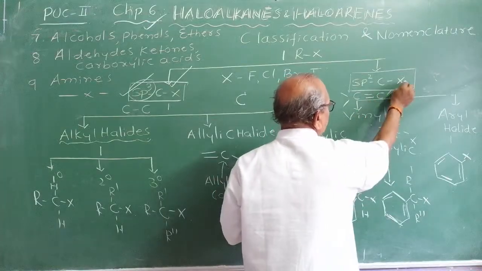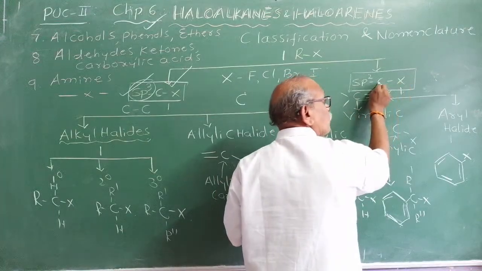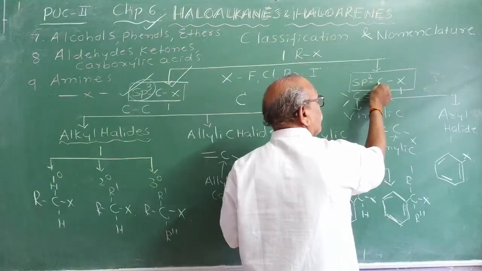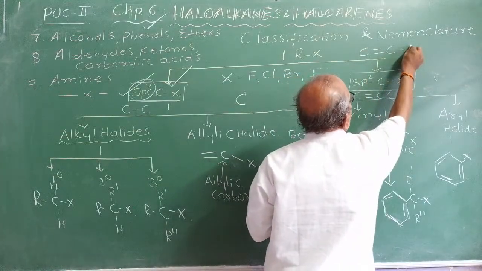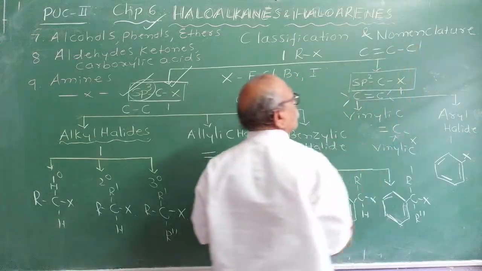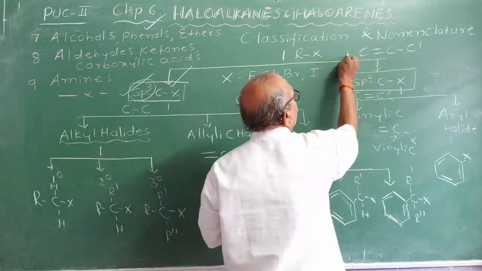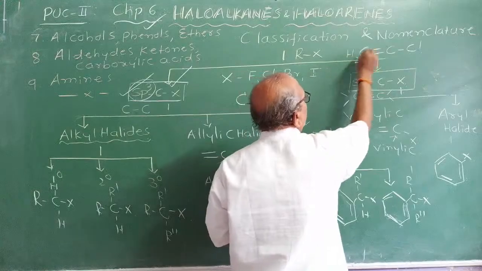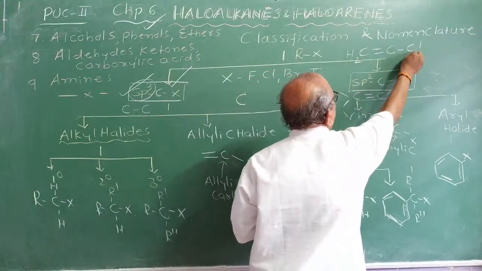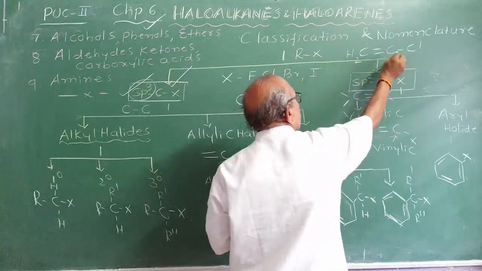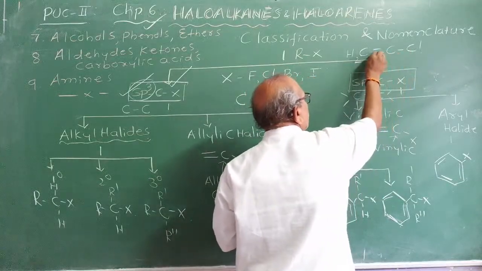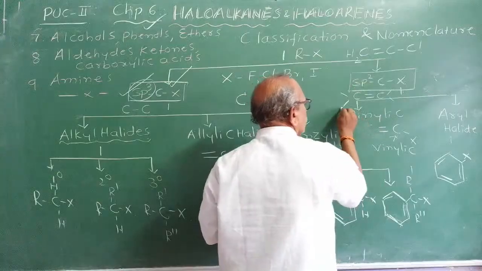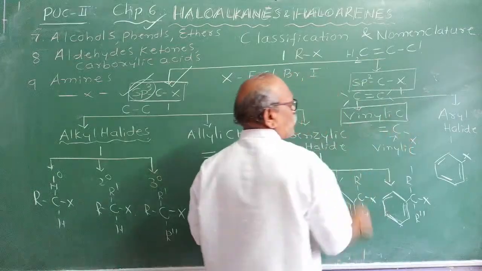The halogen atom should be linked directly to the carbon atom containing a double bond, like this: C double bond C, Cl. Directly linked. This will be CH2 double bond CHCl. If the halogen atom is linked to a doubly bonded carbon atom, then it is called a vinylic halide.